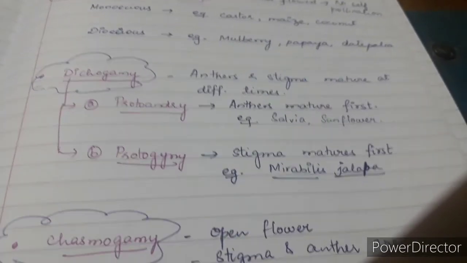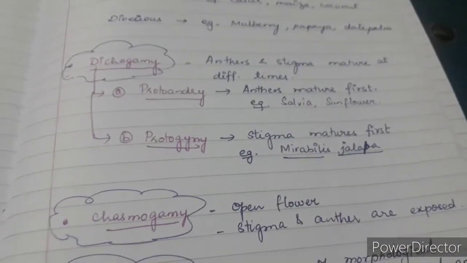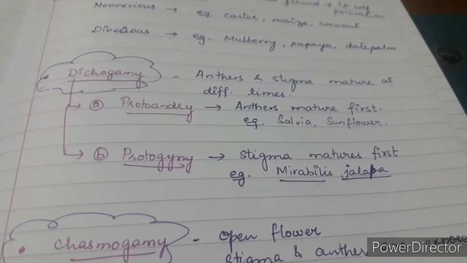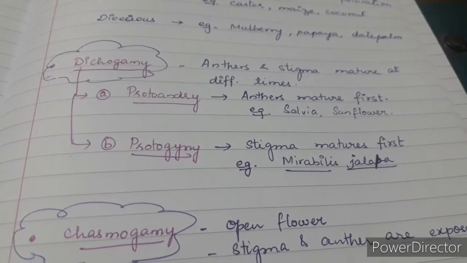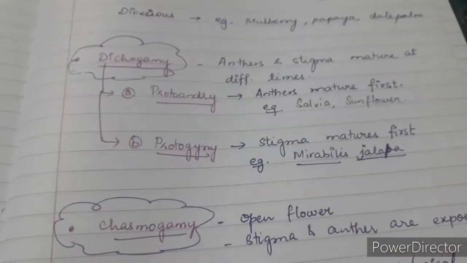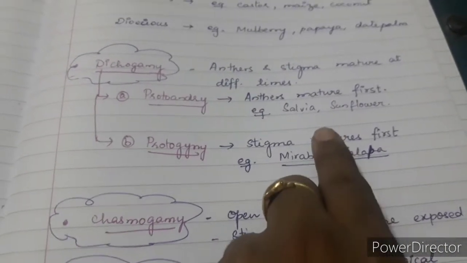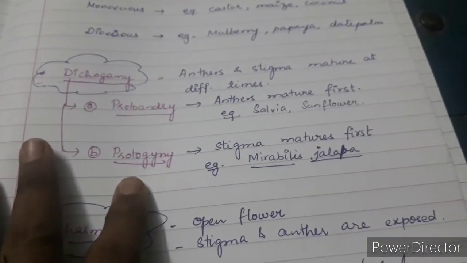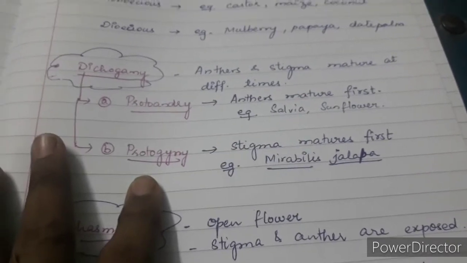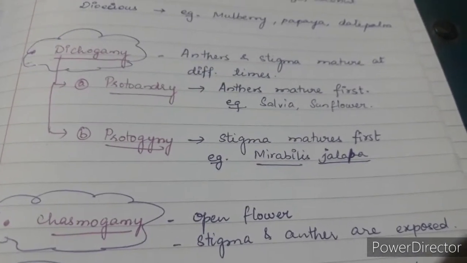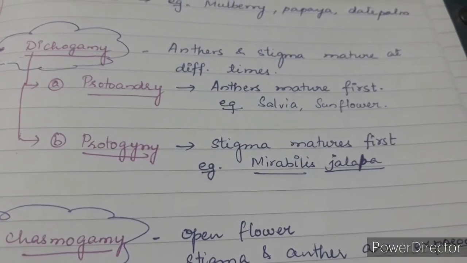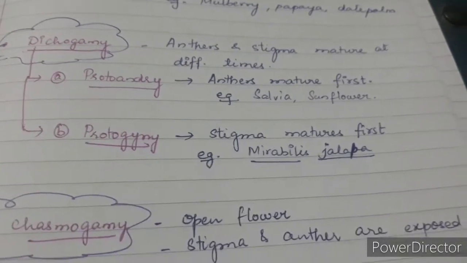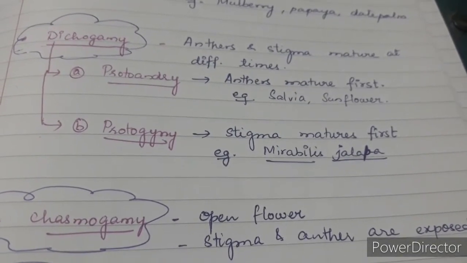So the next feature which can help in cross pollination is dichogamy. Dichogamy refers to the maturation of anther and stigma happening at different times. Either anther can mature first, which is referred to as protoandry, or stigma can mature first, that is referred to as protogyny. Okay, so examples for protoandry are salvia and sunflower. Protogyny is Mirabilis jalapa.